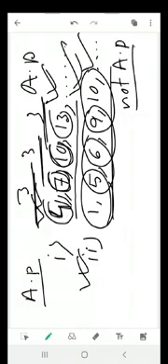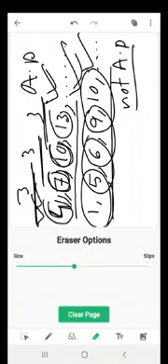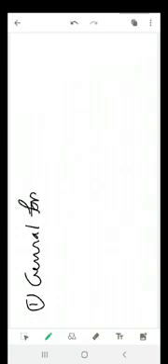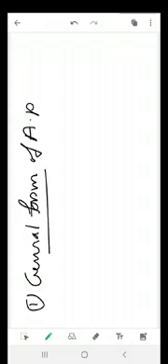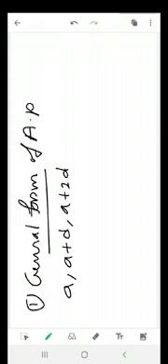Okay, now I go for some standard forms. The first one, general form of AP. What is the general form of AP? a, a plus d, a plus 2d, ... This is the most general form of AP.